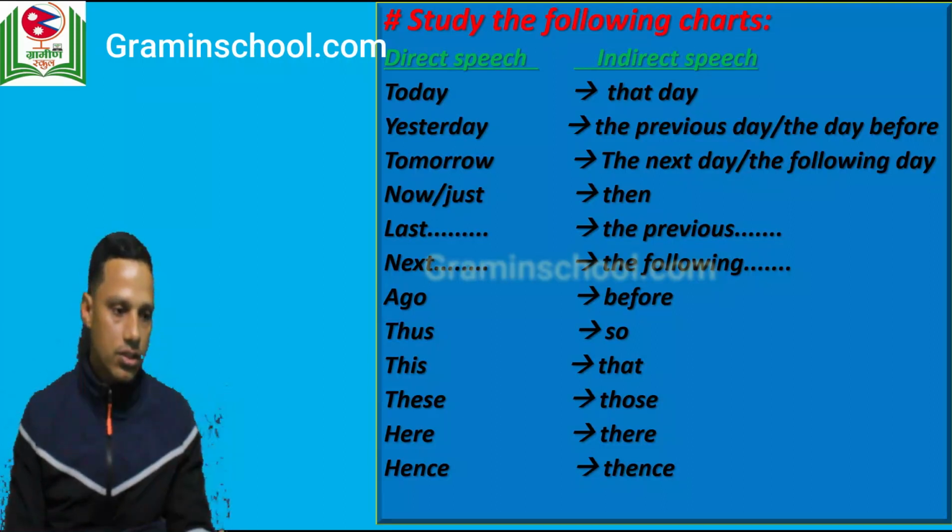Ago, change into before. Thus, you can change into so. This is actually a pronoun. Yes, you can change this pronoun into that. This change into that. And this is also a pronoun. You can change into those. And here you can change into there. Here, there. Hence, thence. Right?